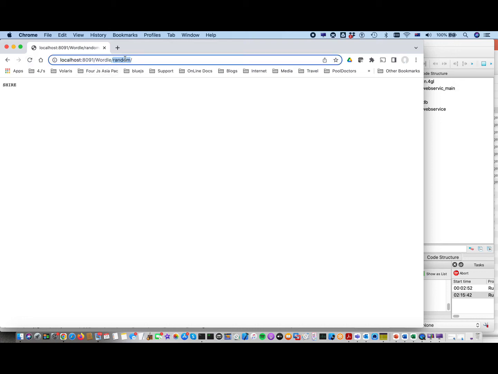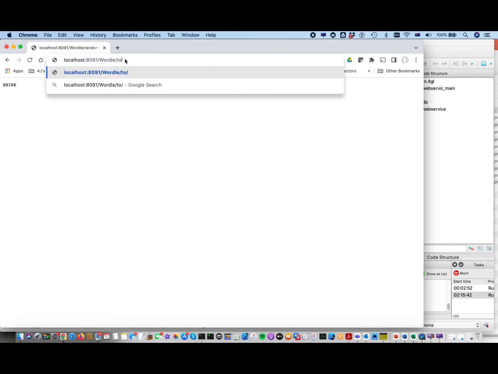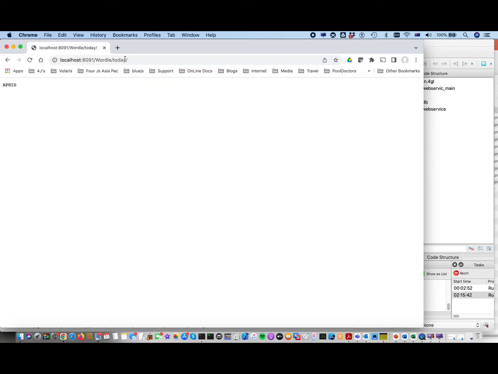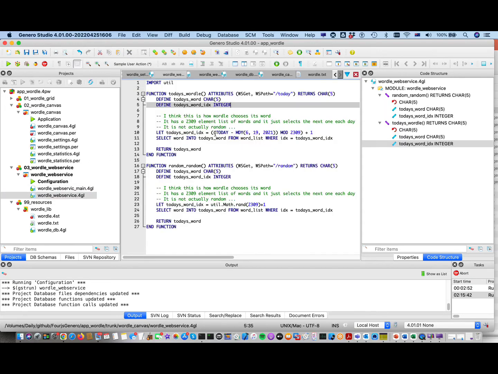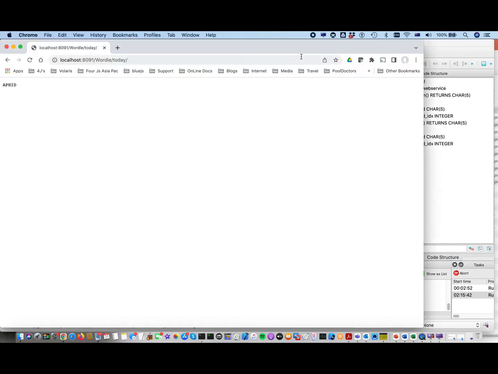And if I wanted today's Wordle word, spoiler alert, then I've also got that web service there. So you'll see I would have had 2 web service functions, today and random Wordle word. So that's what's going on there. It's very easy to create a web service to expose a function.